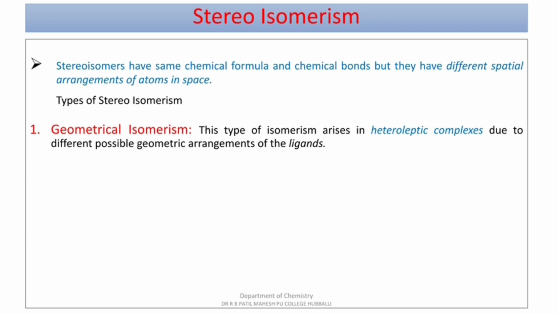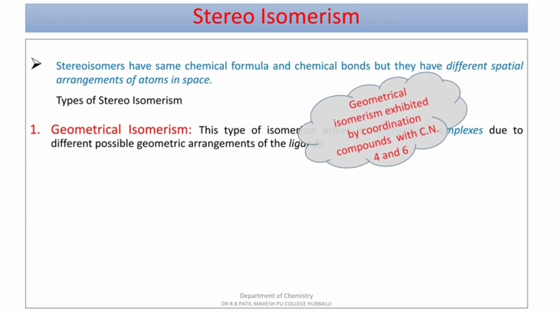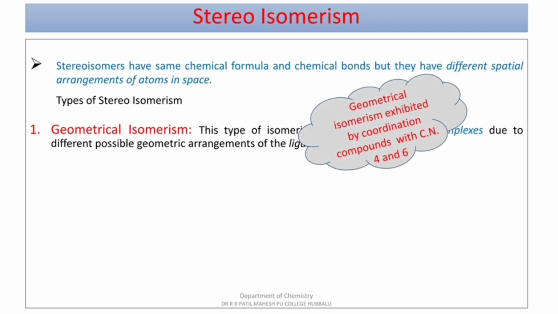These type of isomers arise due to heteroleptic complexes which are having different possible geometrical arrangements of ligands. So these geometrical isomers can be exhibited by coordination number 4 and coordination number 6. That means there are 4 donor atoms or there are 6 donor atoms.